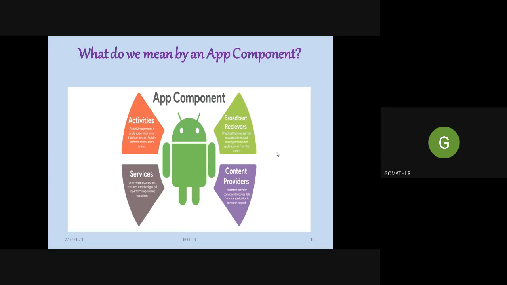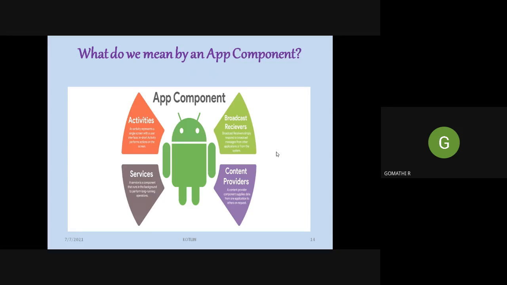Before that, we should know about the app component. For any Android operating system, we have something called app components. Before developing an application, we should understand what this app component is. App components consist of four categories.